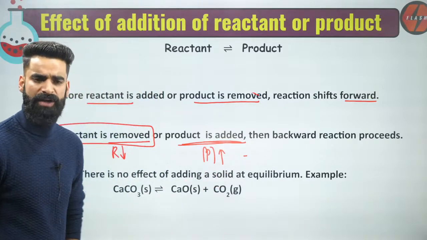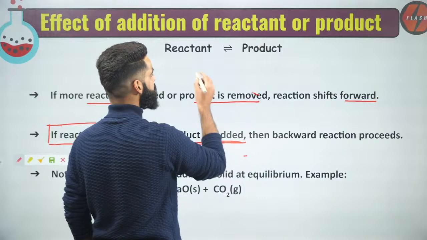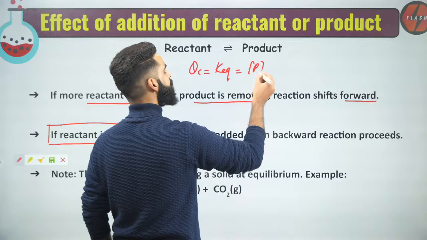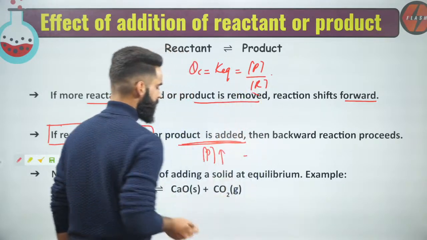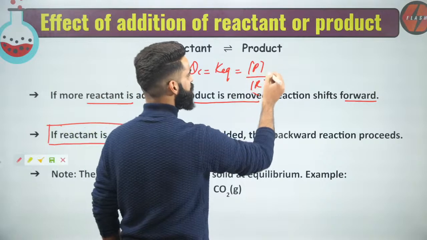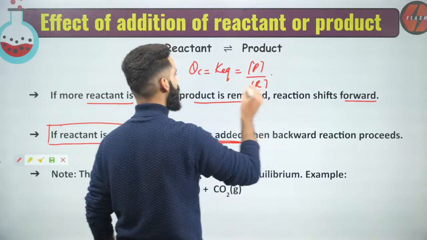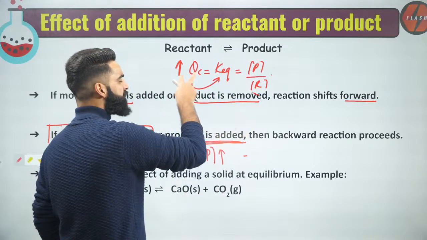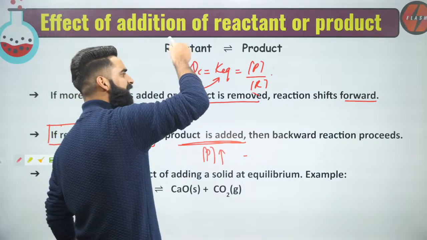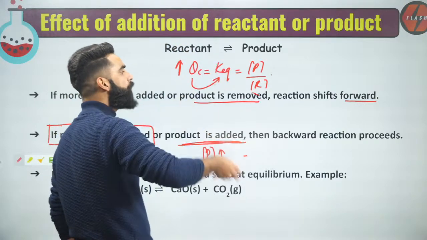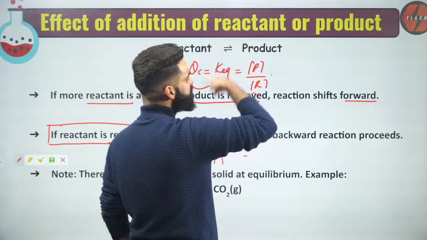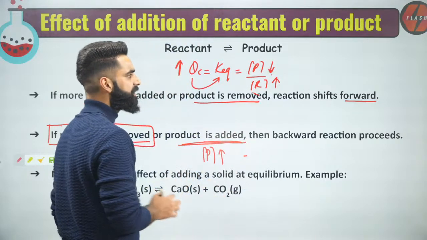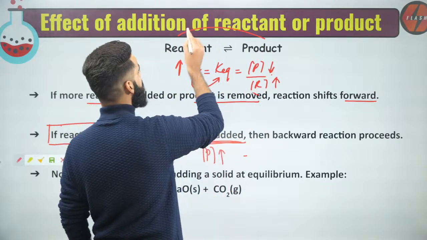what is going to happen? See, first of all, let's say the reaction is at equilibrium, so its QC is equal to K equilibrium, which is equal to the concentration of product divided by the concentration of reactant. Now, if I am increasing the concentration of product, this whole term is increasing, so QC is increasing. But QC always wants to get equal to K equilibrium. If QC value has increased, QC will get back equal to K equilibrium when it decreases its value. How is it going to decrease its value? When product decreases and reactant increases. How will product decrease? When the reaction moves in the backward direction.